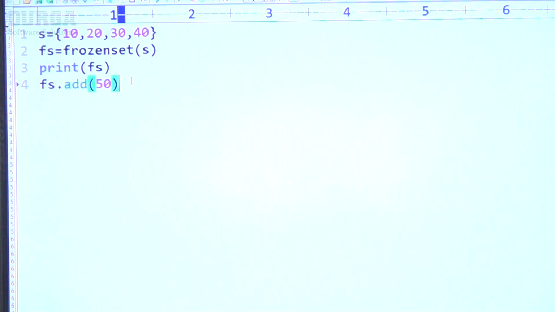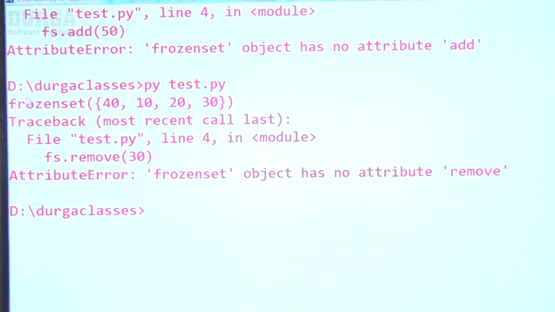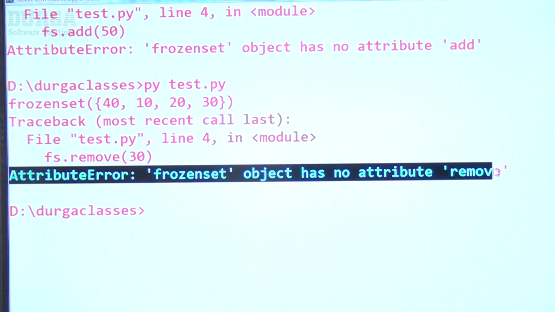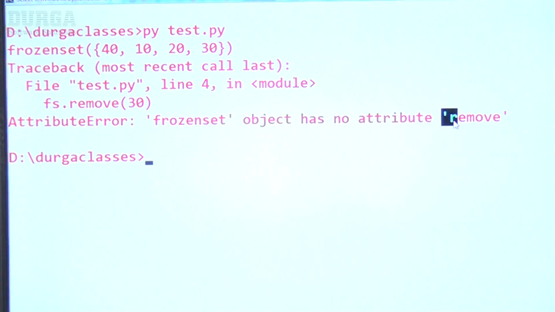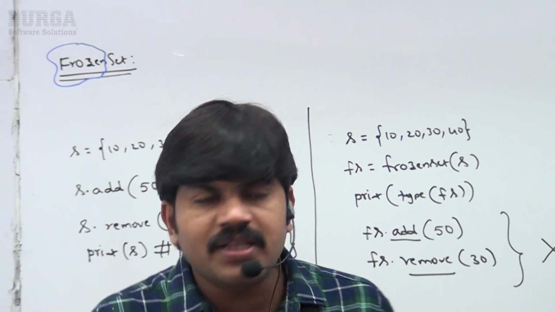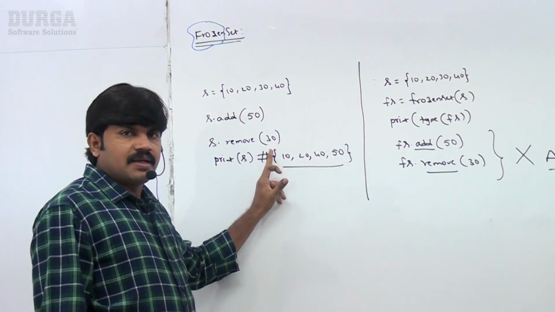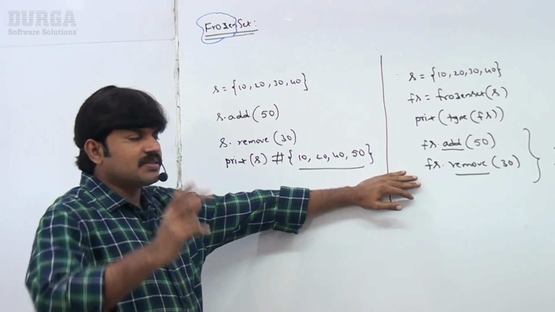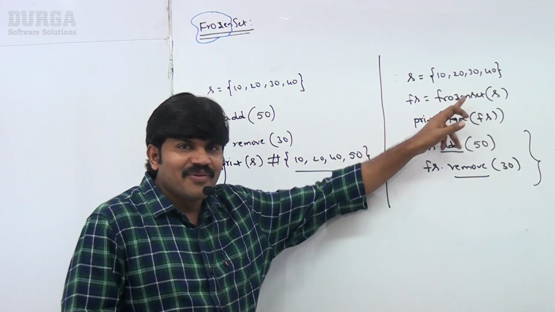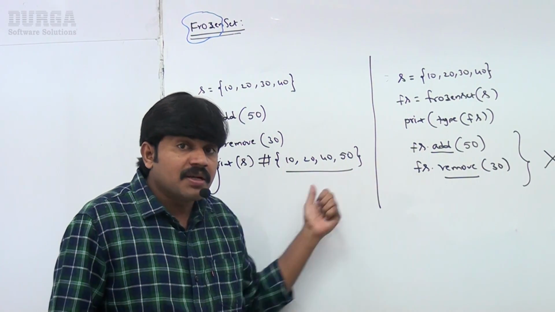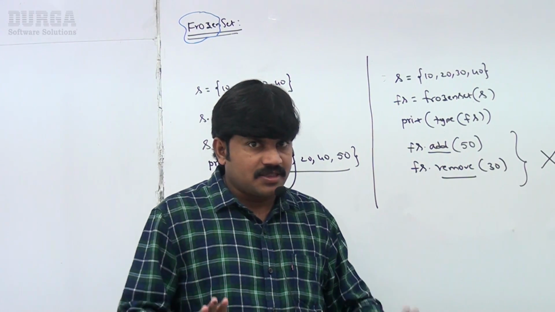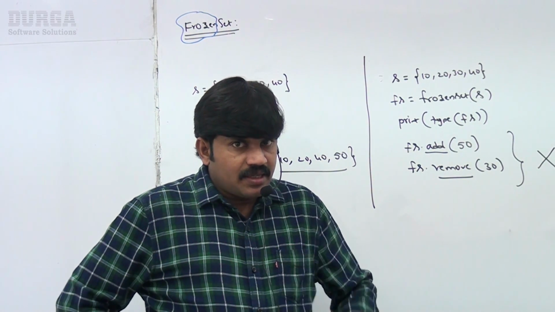Similarly, instead of add, I'm taking fs.remove(30). Immediately we are going to get an attribute error. Frozenset object has no attribute remove. Like this we are going to get the error. So it's very clear for you people what is frozen set, and what is the difference between set and frozen set. Set and frozen set both are the same. Only difference is frozen set is frozen. What is the meaning of frozen? Immutable. But set itself is a mutable concept. Clear, friends? Any doubt about this one?